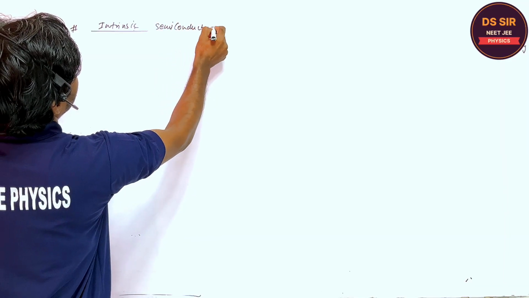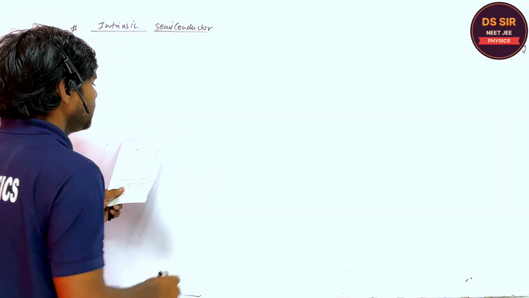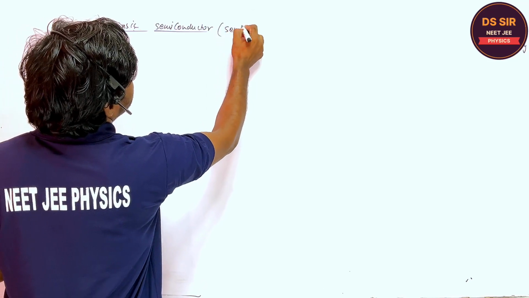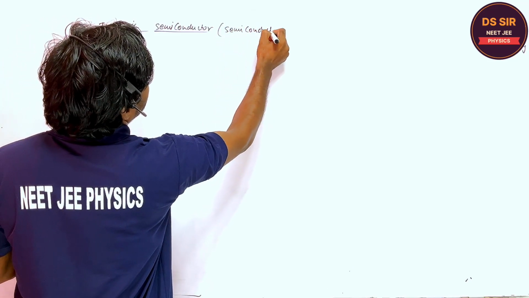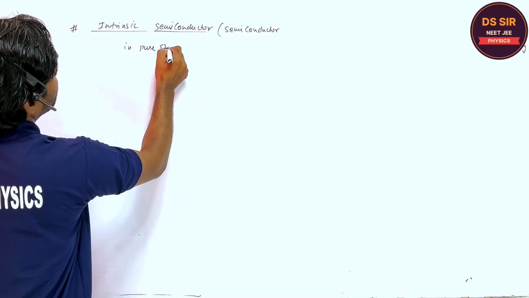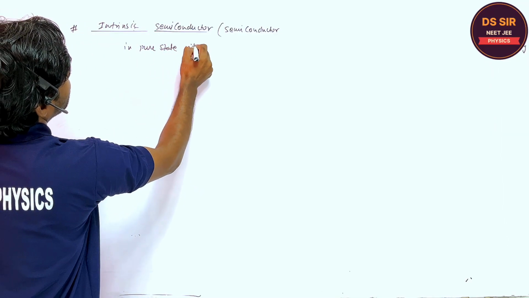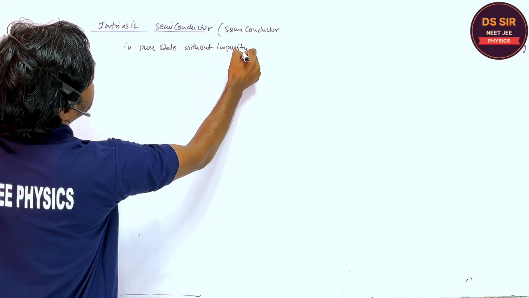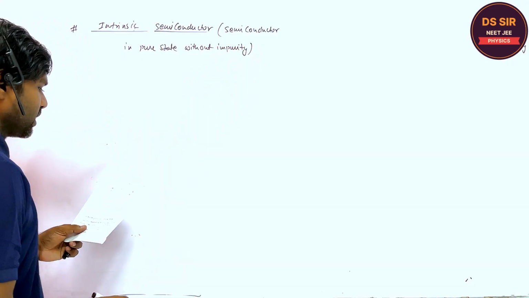What is the intrinsic semiconductor? The semiconductor in pure state, without impurity, is called the intrinsic semiconductor, right?